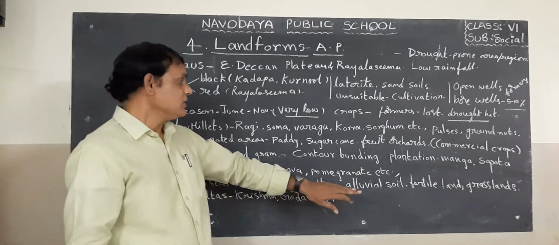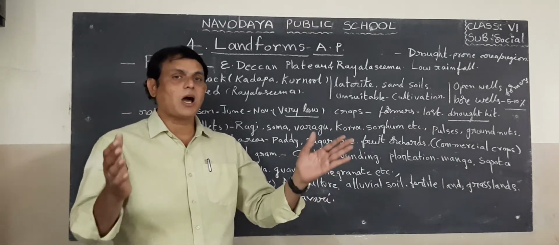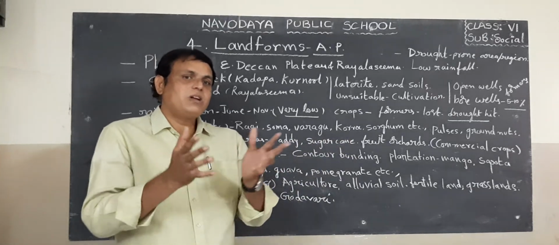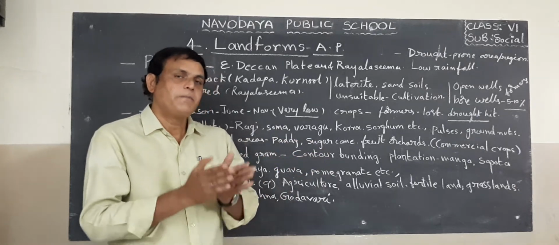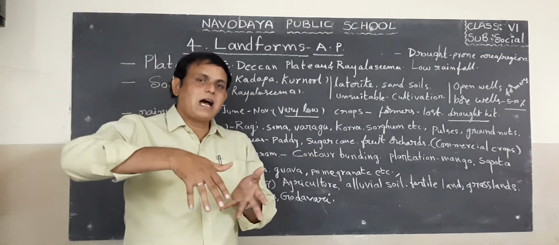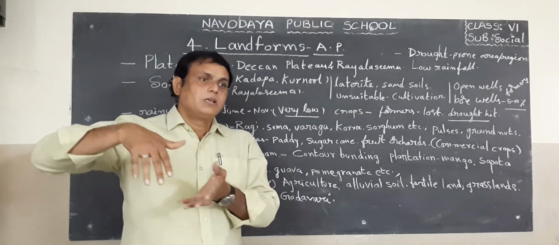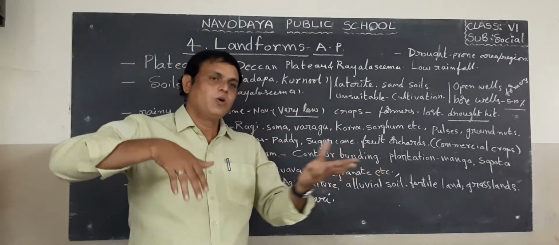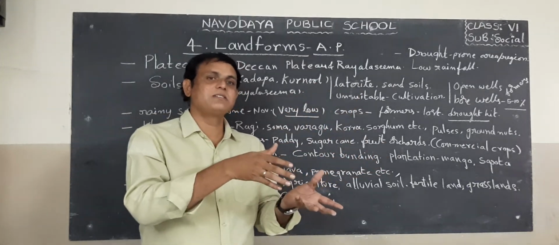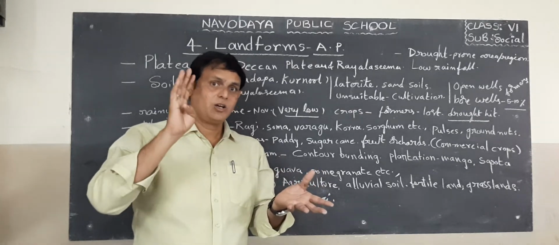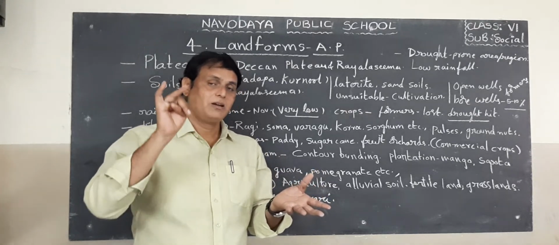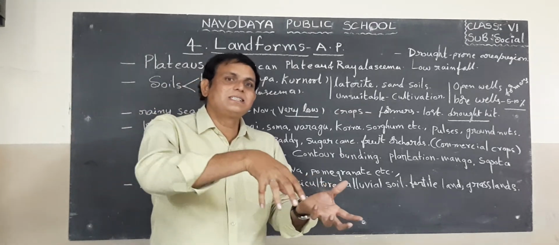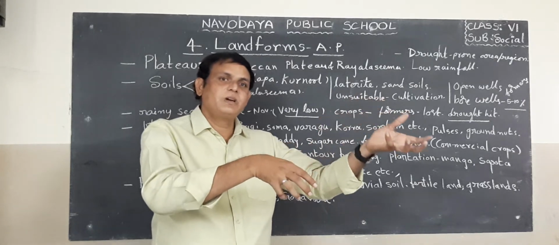Next, the soil condition: this is alluvial soil, that means fertile soil. How did it become alluvial or fertile soil? Because some important rivers flow through this area and finally drain into the Bay of Bengal. What are the rivers flowing through these plains? Krishna River, Godavari River, Kaveri River, Penna River, Tungabhadra River. All these rivers flow through these plains and drain into the Bay of Bengal.